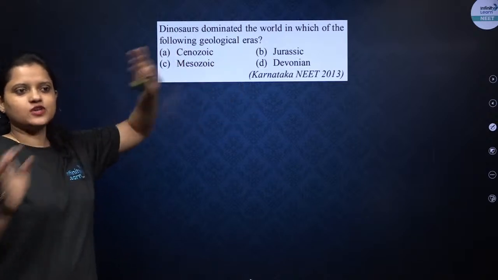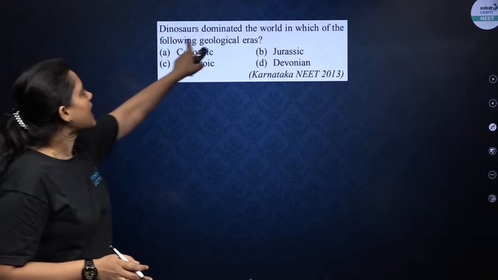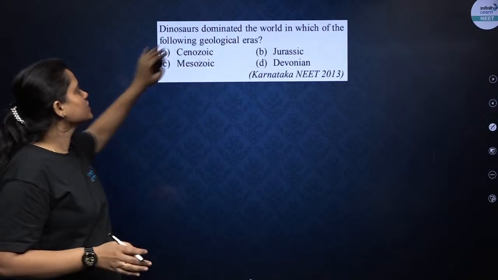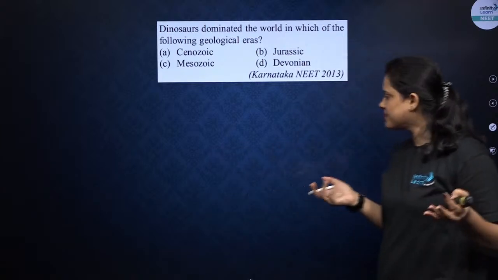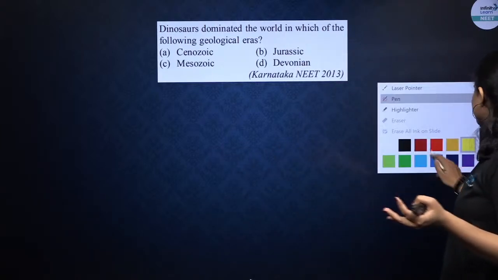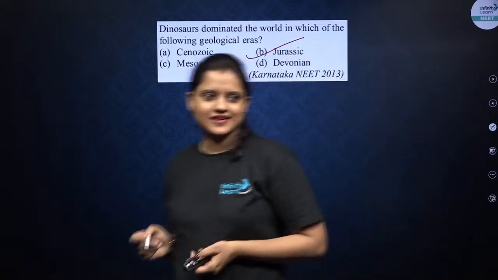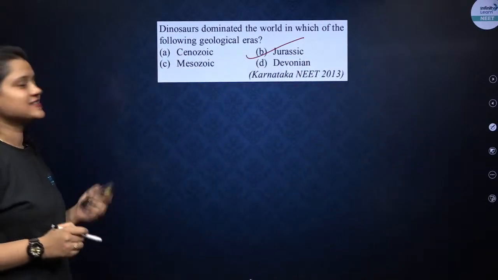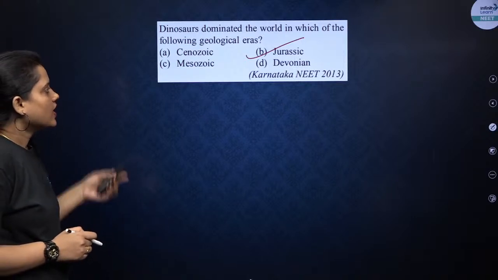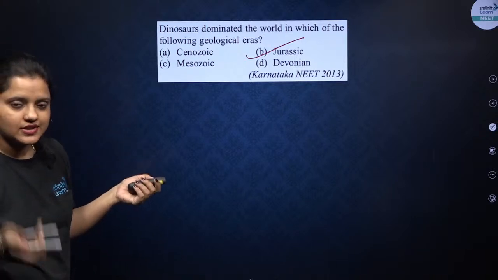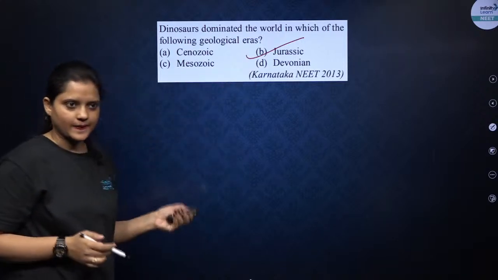Next, dinosaur dominated. I hope everybody knows the answer. Hi Ganeshwar. So, dinosaur dominated the world in which of the following eras? Very simple. Correct option will be Jurassic. Right? They are not talking about their extinction. They are talking about the age of dinosaurs, and that is Jurassic era.